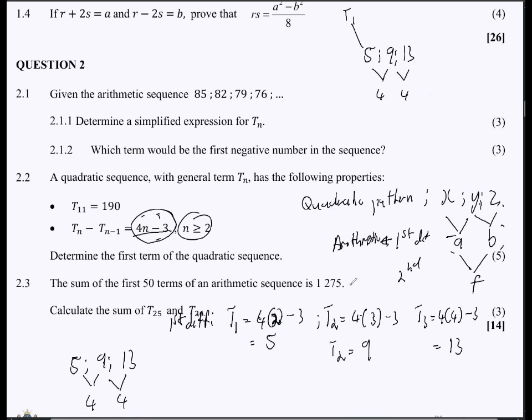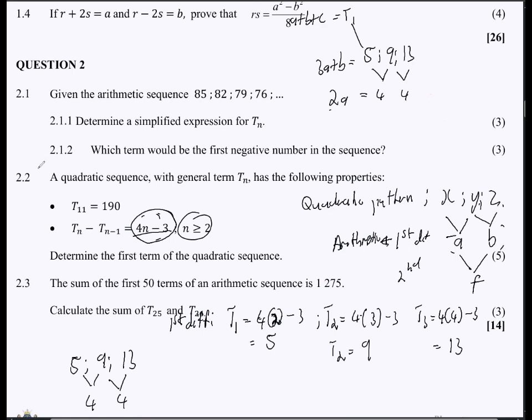But then we know that the second difference is always equated to 2a, and the first difference, 3a plus b. So second difference is 2a, first difference is 3a plus b. Then T1 here has to be equated to a plus b plus c.